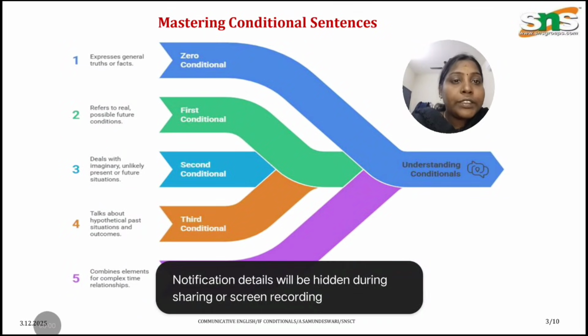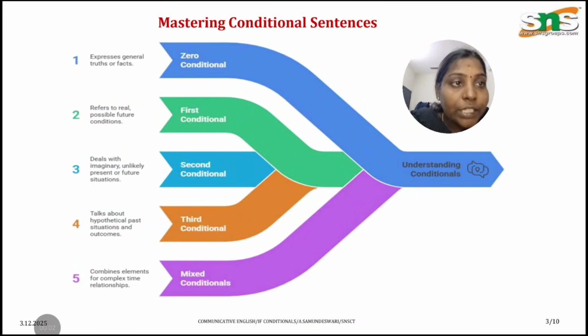In this August lecture video series, I welcome you all to part 2 of the video on if conditionals. In an earlier video we saw the two parts of a sentence, the independent and dependent clauses, and we already explained clearly the first conditional and the second conditional. Now it's time to explore the third conditional.